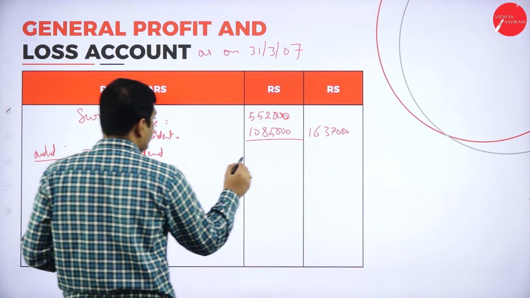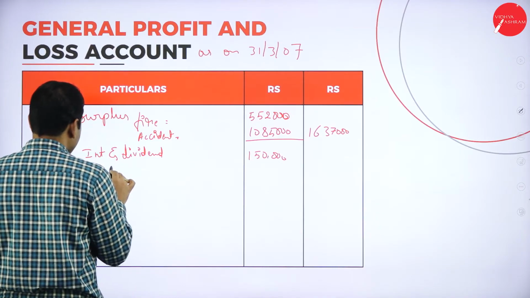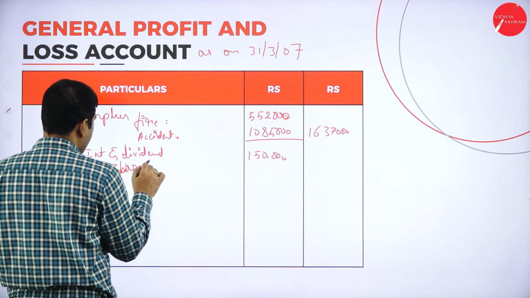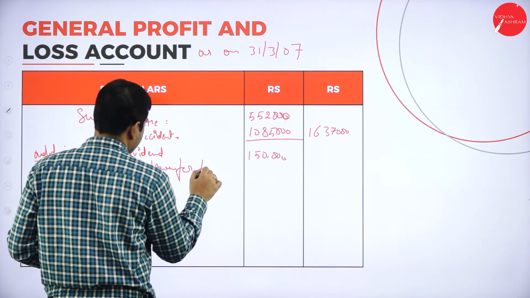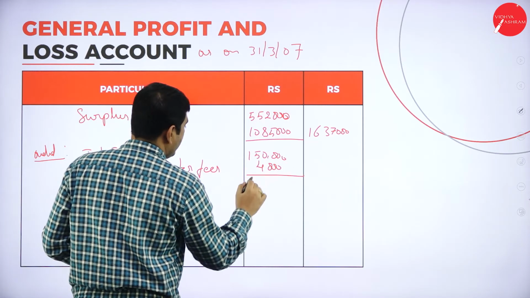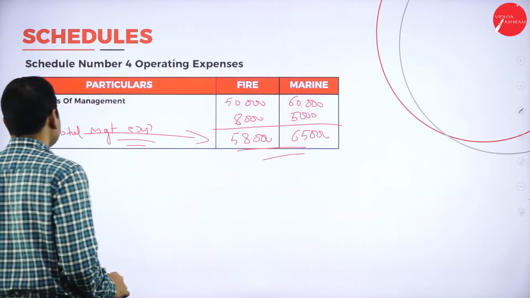So interest and dividend 1,50,000. Next one, share transfer fees 4,000. So it will become 1,54,000. So we have tax, no?